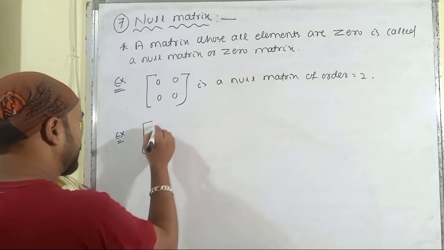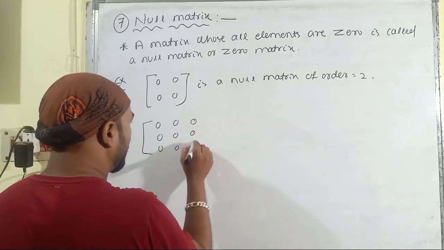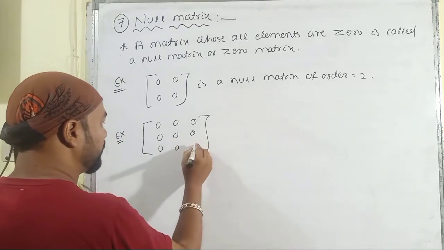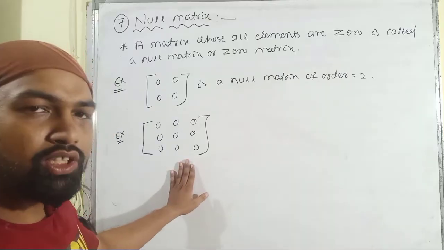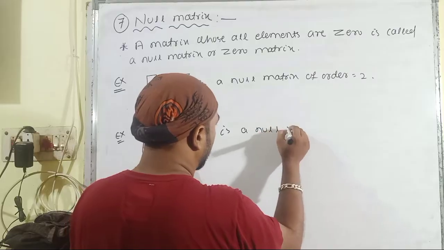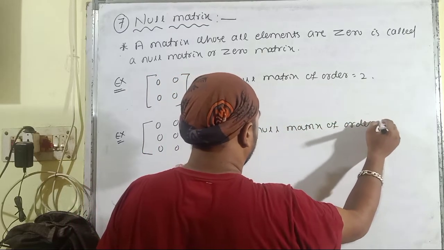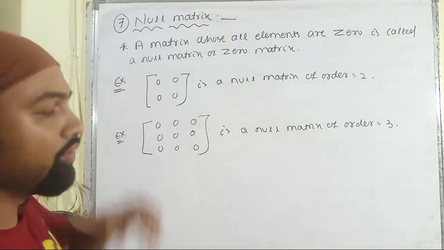Similarly, let us consider order 3. All of the 9 entries present in the matrix are equal to 0, so it is a null matrix of order 3. And it is the 7th type of matrices.